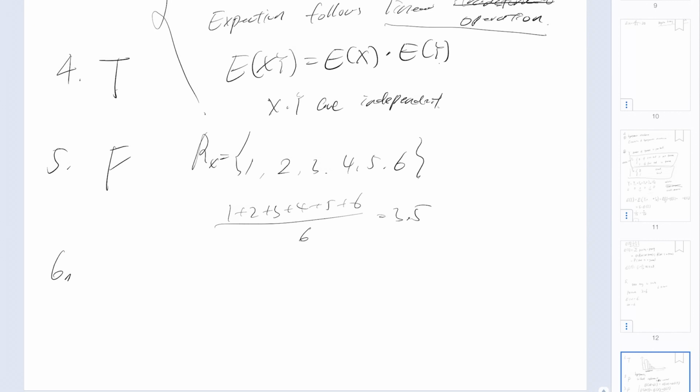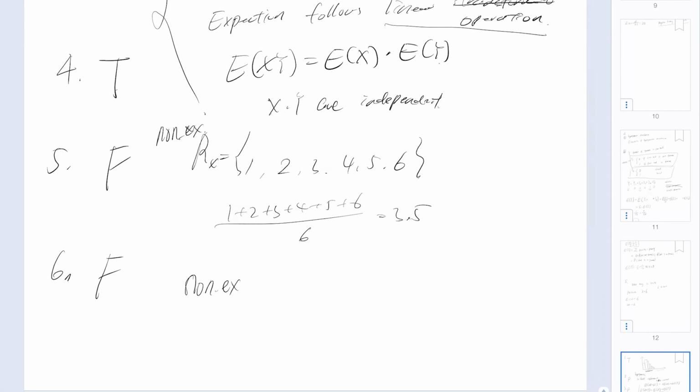And for problem 6, the statement expectation of X equal to 5 means that half of the time X will be greater than 5, and half of the time X will be less than 5. This is definitely wrong, because a counterexample of this can be a random variable that will always output 5.